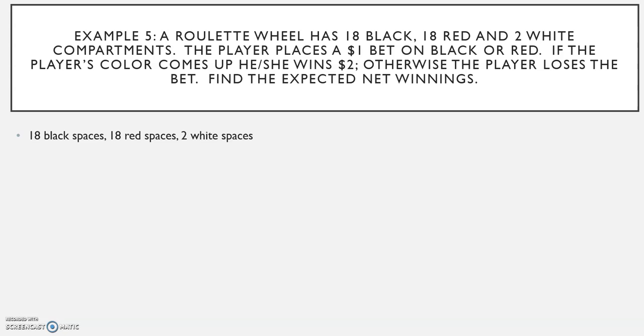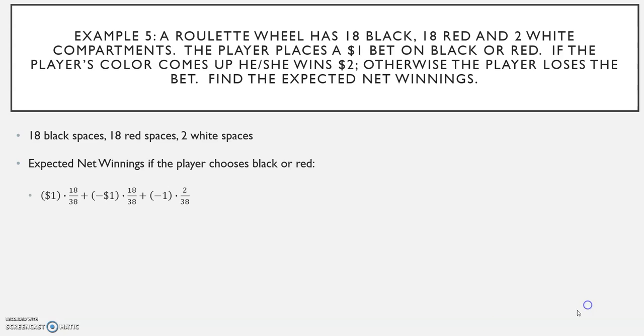There are 18 black spaces, 18 red spaces, and 2 white spaces. Expected net winnings if the player chooses black or red. He's placing a $1 bet on 18 out of 38 spaces. He would win $1 on 18 out of 38 spaces, and he would lose $1 on 20 out of 38 spaces.